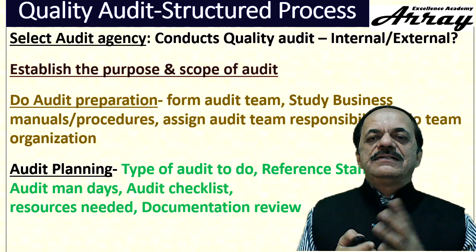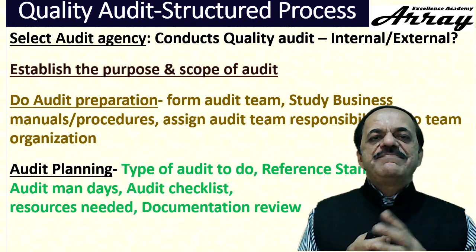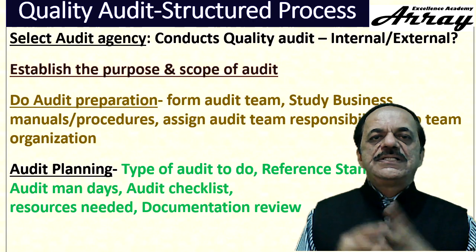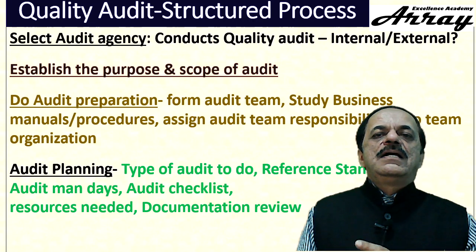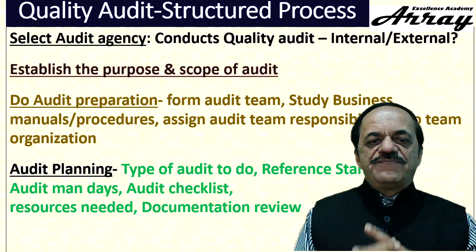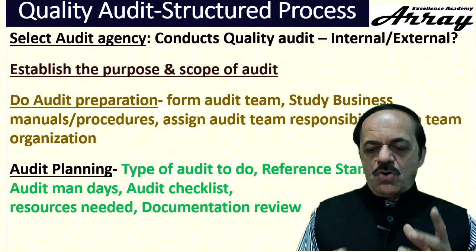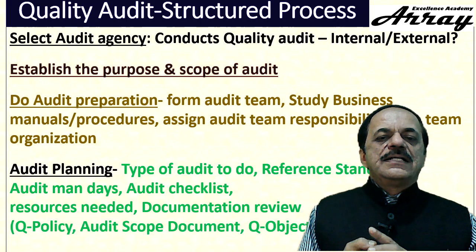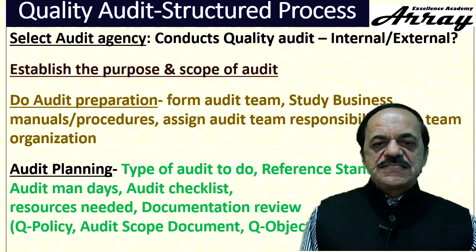It's not only the business process or quality manual, they may have to review the quality policy of the organization, some of the critical objectives of the organization, the scope document of the organization and so on. This can be done before they do the audit. So as we discussed, this can be checked.